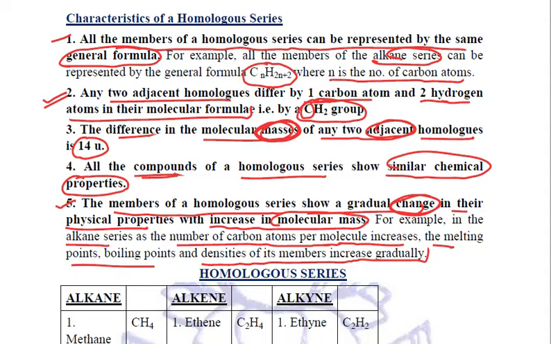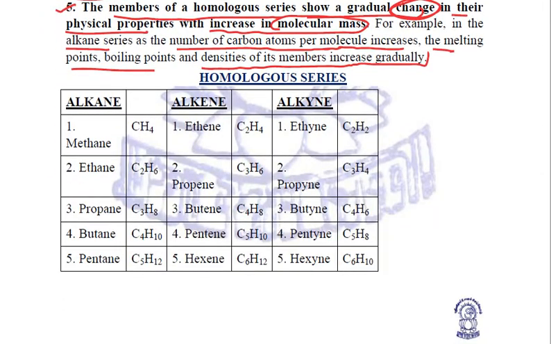Let us see the homologous series of the alkanes, alkenes and alkynes that we have studied till now. Talking about alkanes first, one carbon atom is methane, with the formula CH4. The second member is ethane, C2H6. Third is propane, C3H8. Fourth is butane, C4H10. Fifth is pentane, C5H12, and so on. Similarly, we'll have hexane, heptane, octane, nonane, decane. Heptane is also called septane. Both are correct, not an issue.